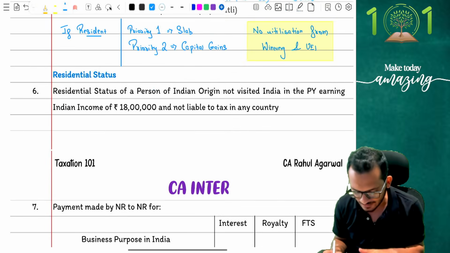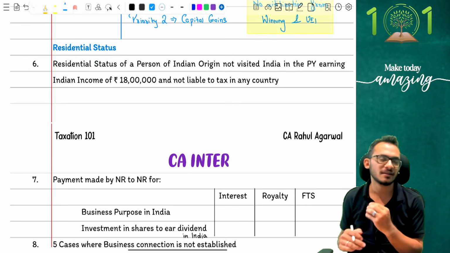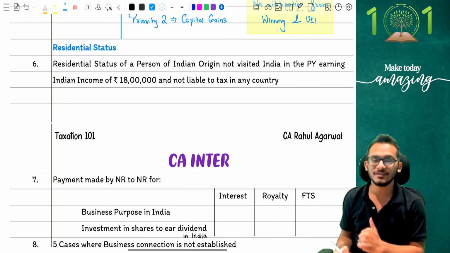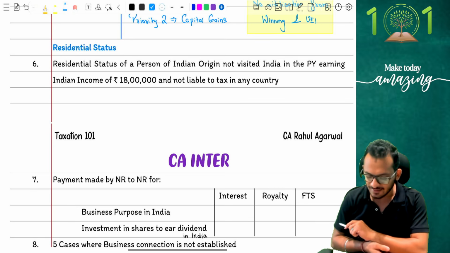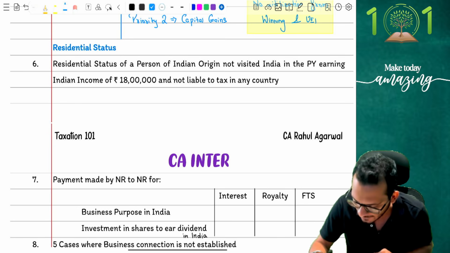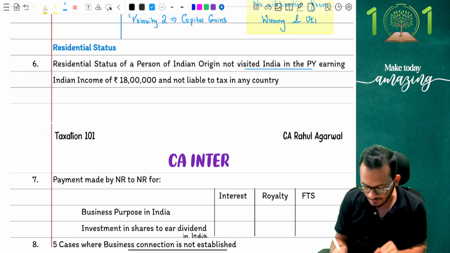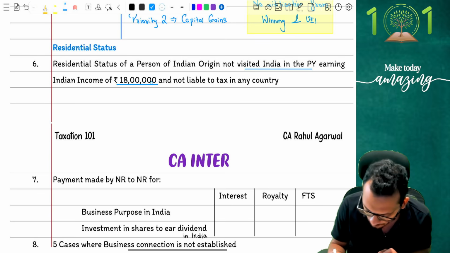Very good. With that understanding, people, I'm moving on forward. I'm at question number 6. We are now starting with a newer chapter, residential status. Residential status chapter is now coming and saying, residential status of a person of Indian origin who has not visited India in the previous year. The person has not visited India in the previous year at all, is earning an Indian income of 18 lakh rupees and is not liable to tax in any country.